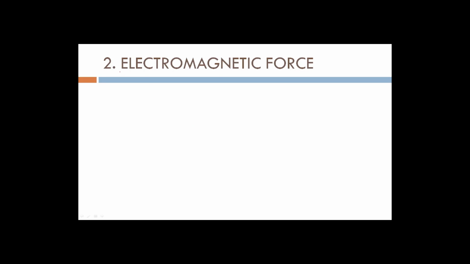Next, we are going to study electromagnetic force. Here there are two terms, electro and magnetic, so let's discuss them one by one. Electro is basically related to electricity or electrostatics. What is the difference between these two? Electrostatics means the charge is static, that is, charges are not moving, and electricity means moving charges.